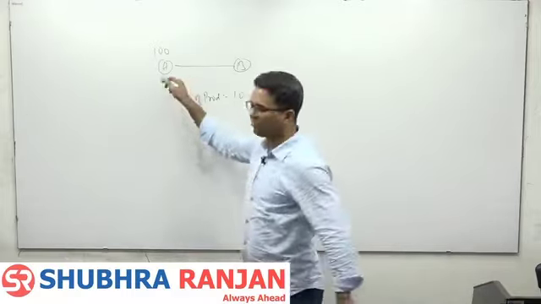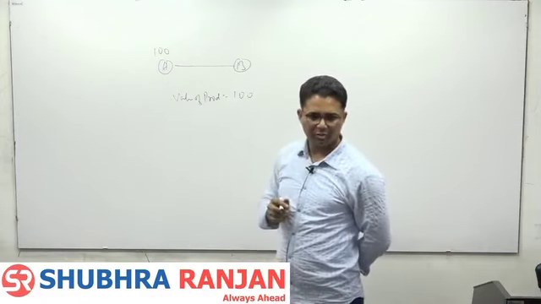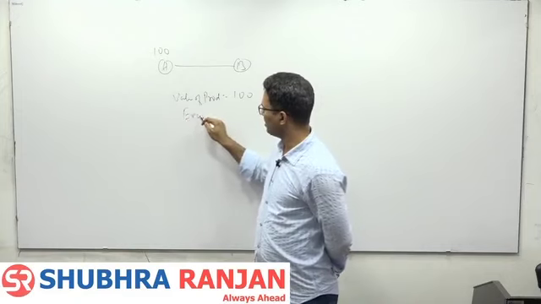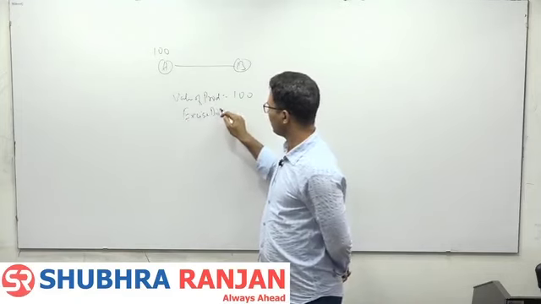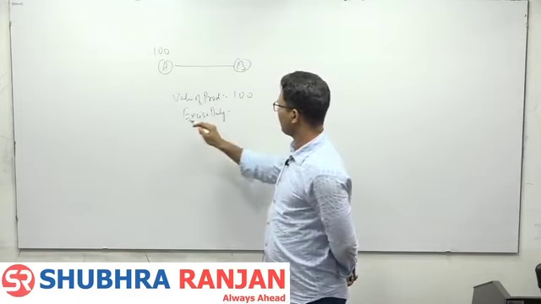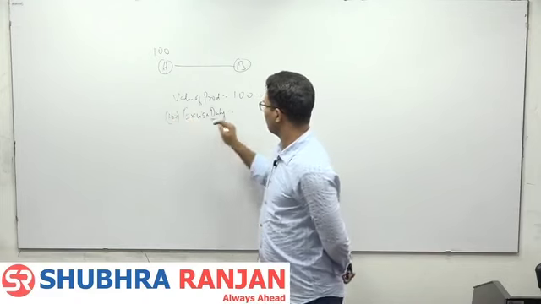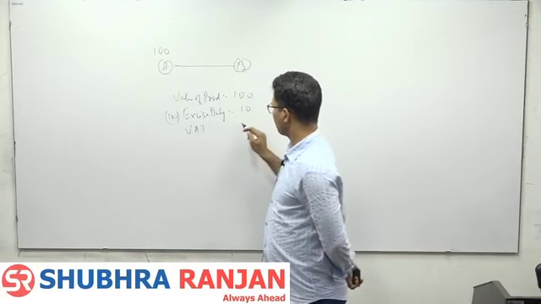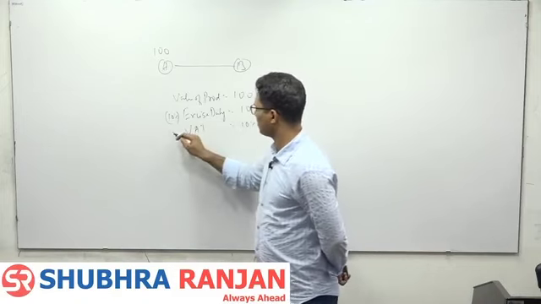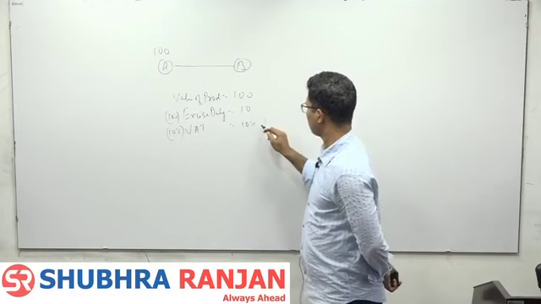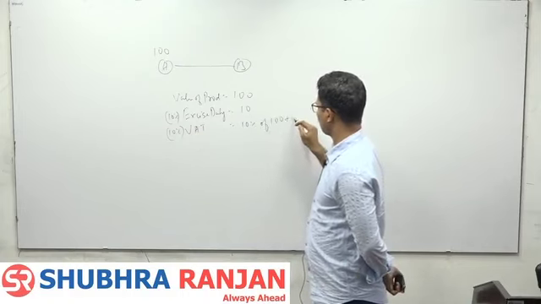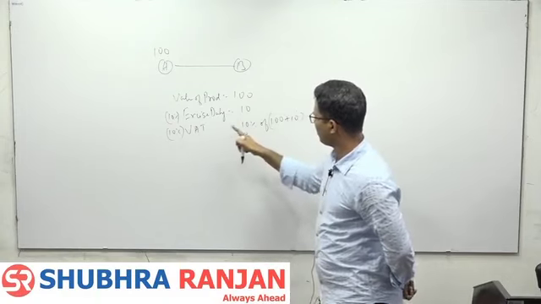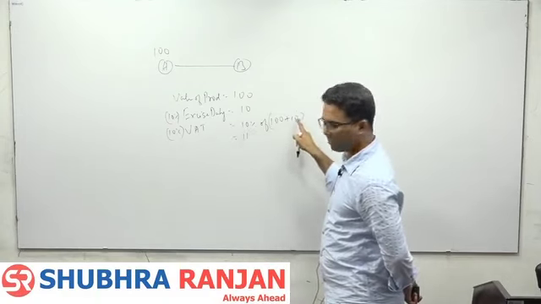Suppose A is doing manufacturing. So central government imposes excise duty. Suppose 10%. So 10 is added. Now VAT used to be imposed on 100 plus 10.